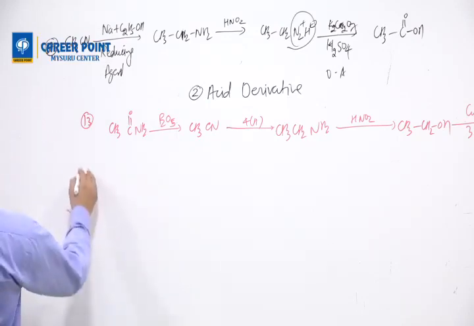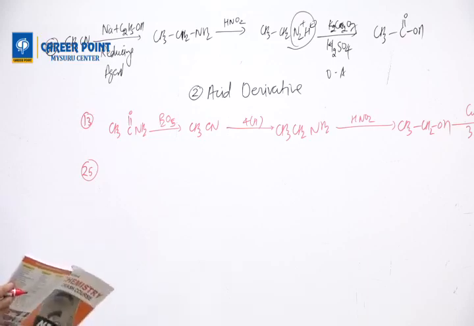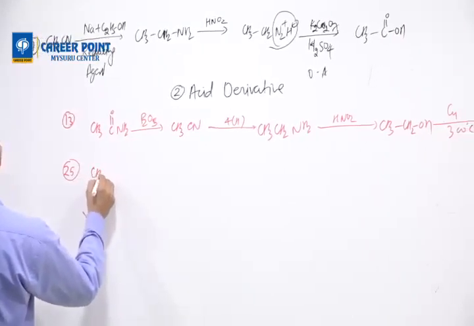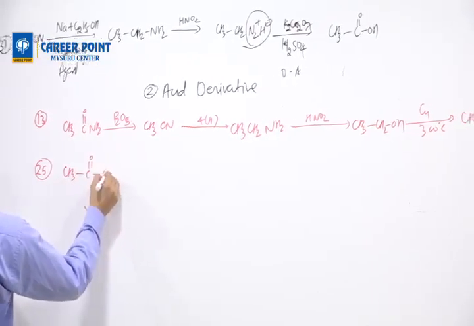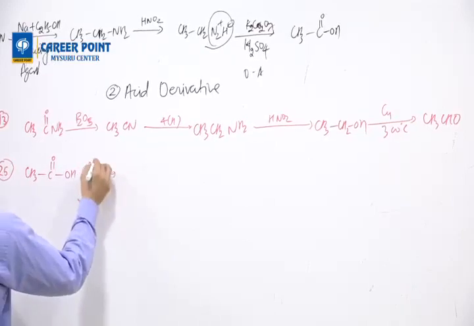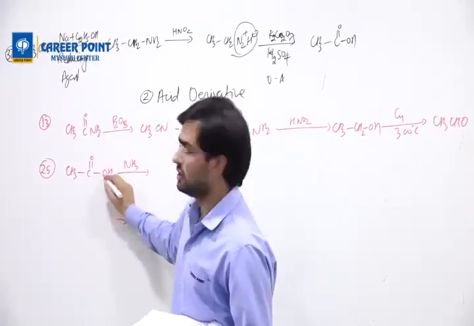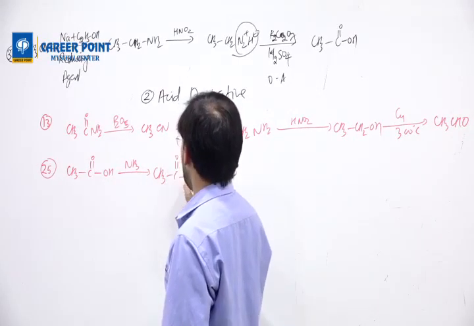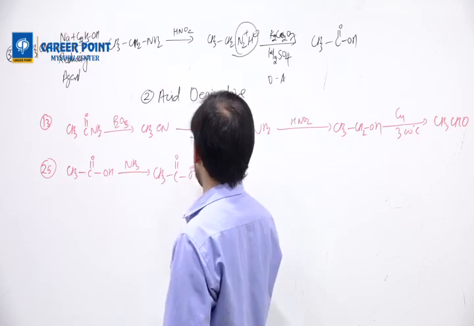Question 25. The name of the ultimate product of the following: CH3COOH with NH3. So this is an acid, this is a base. So they are going to form a salt first. CH3COO minus NH4 plus.